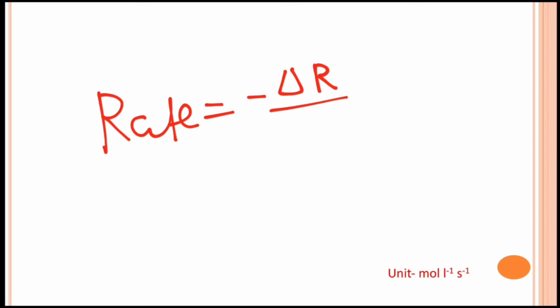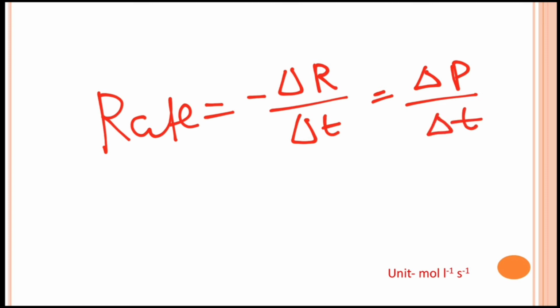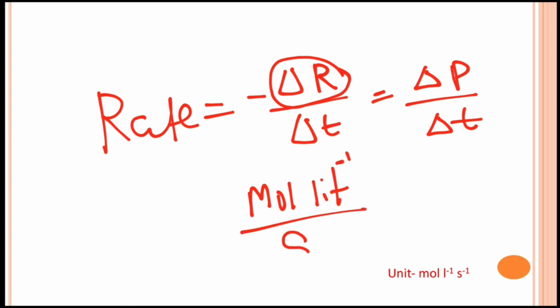Okay, now let's discuss what is the unit of rate. So we know that the rate is either the change of concentration of reactant with time or the change of concentration of product with time, and the concentration is taken in mole per liter. So it is mole per liter divided by the unit of time, which is generally taken in second.